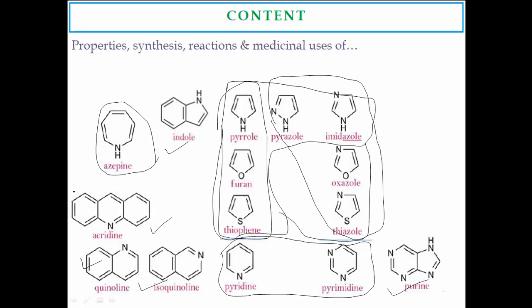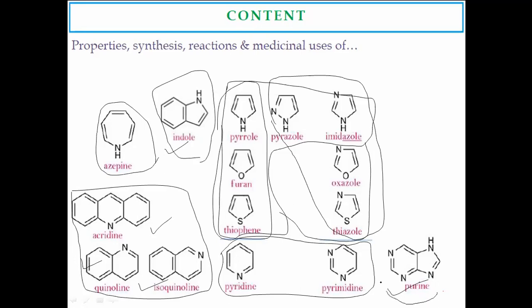Out of that, acridine, quinoline, and isoquinoline are examples of benzo-fused rings, along with indole, whereas purine is a heterocyclic ring fused with another heterocyclic ring.